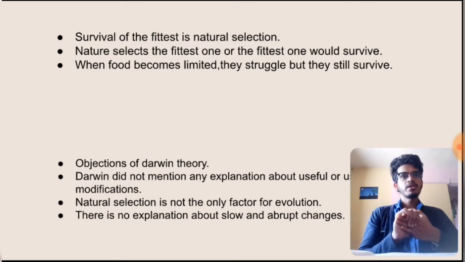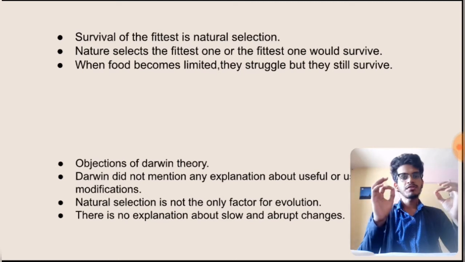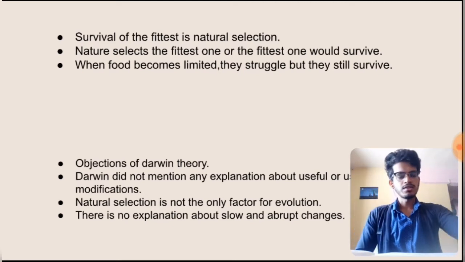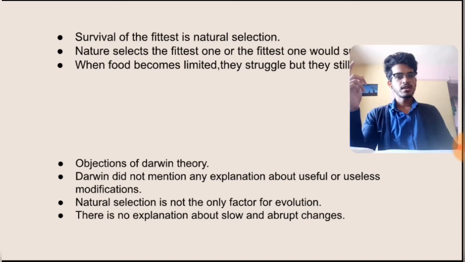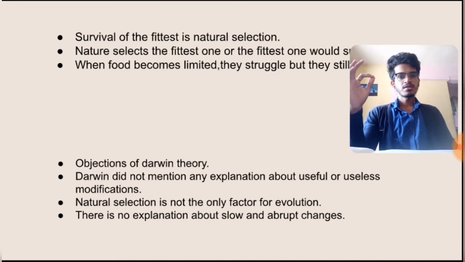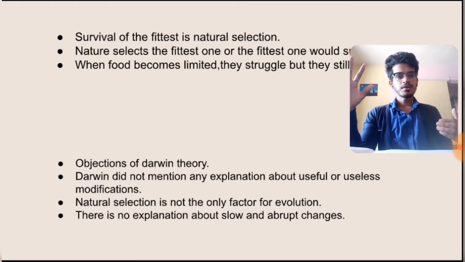Now we come to the last part of the theory, that is the objections to Darwin's theory. Every theory has its pros and cons, its advantages and disadvantages. So Darwin's theory also had some objections, like Darwin could not explain useful or useless modification. Natural selection is not the only factor for evolution, and there is no explanation about slow and abrupt changes in his theory. What does slow and abrupt changes mean?